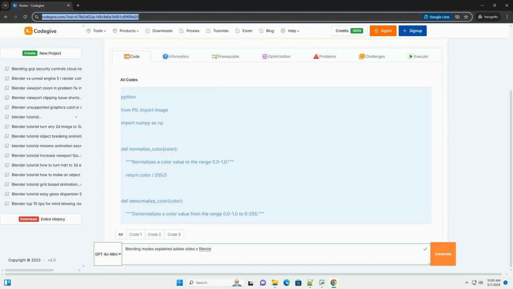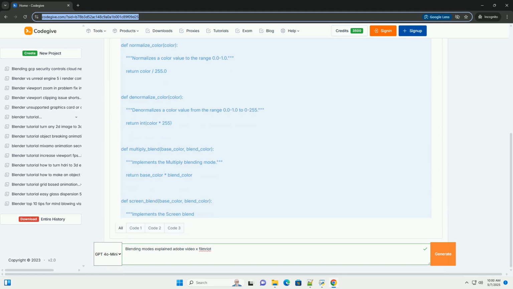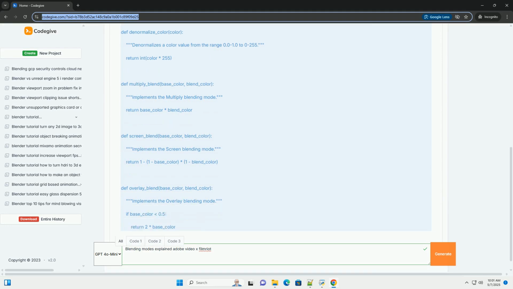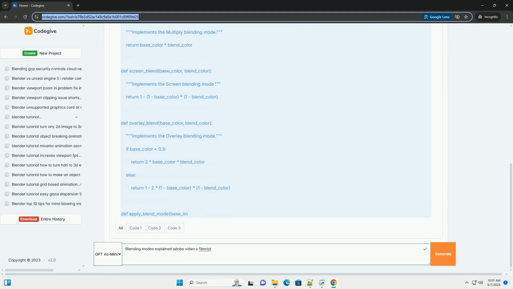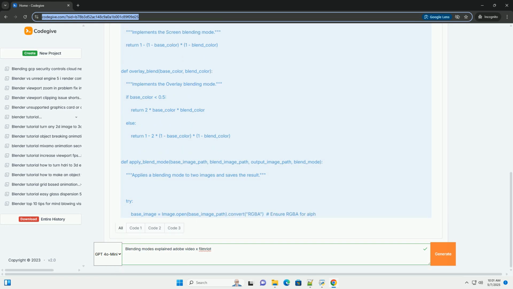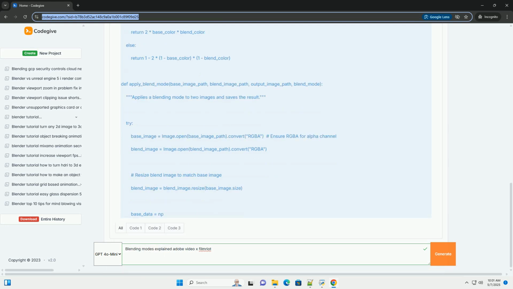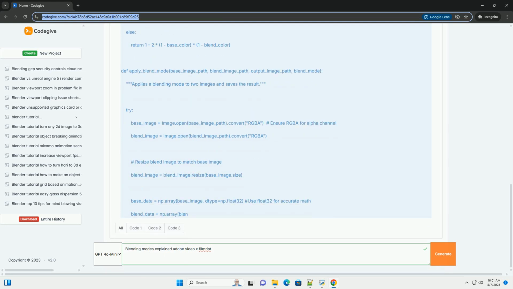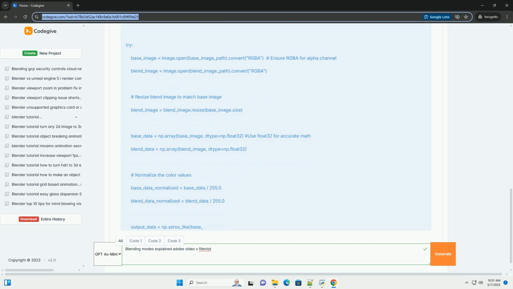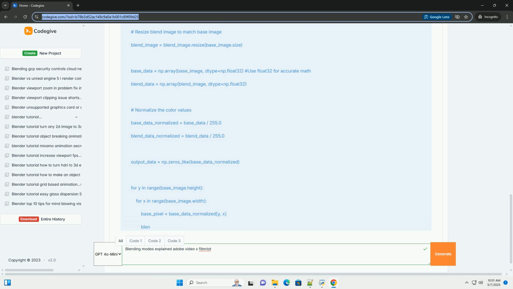Blending modes, a deep dive for video and film, including code examples. Blending modes are a cornerstone of visual effects, compositing, and creative image manipulation, whether you're working in Adobe After Effects, Premiere Pro, or even a scripting language like Python with image processing libraries. This comprehensive tutorial will explain blending modes from the ground up, covering their core principles, behavior, practical applications in video and film, specific examples using Adobe tools and filmriot techniques, and even a taste of how to recreate some blending effects with code.